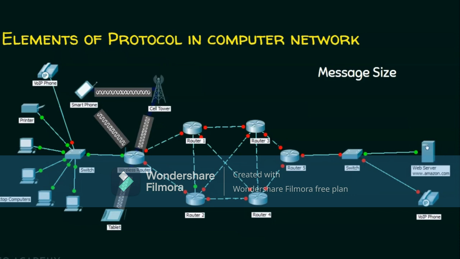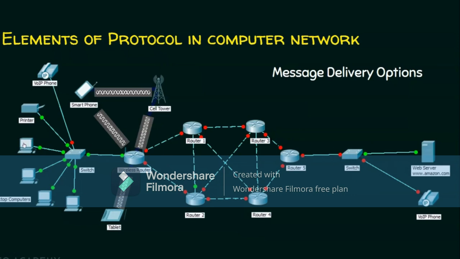After receiving all the smaller packets, the receiver will reassemble all the packets. With the help of the numbering, it identifies if there are any missing packets. This is exactly what the message sizing of a protocol is. And finally, the message delivery options. Suppose this guy wants to send to exactly one destination, for example this web server, then there is one sender and one receiver. This is an example of unicast communication. This is unicasting because there is one sender and one receiver.